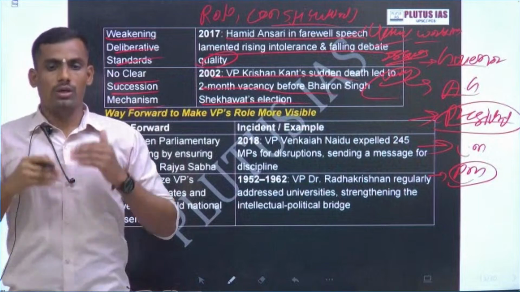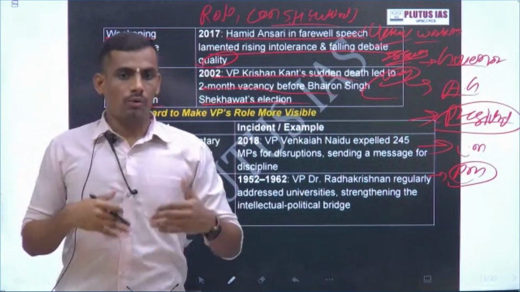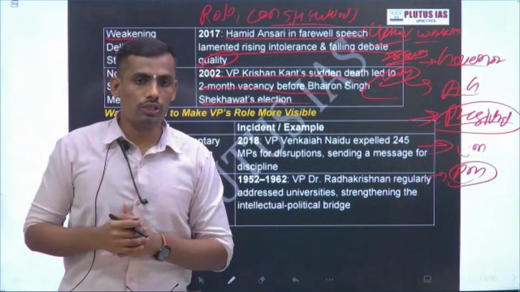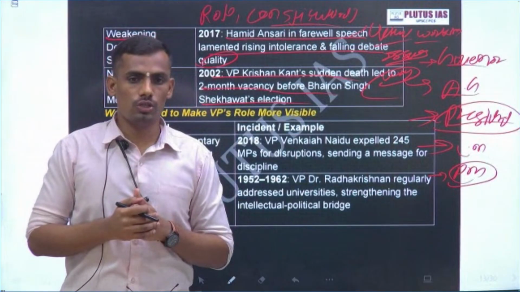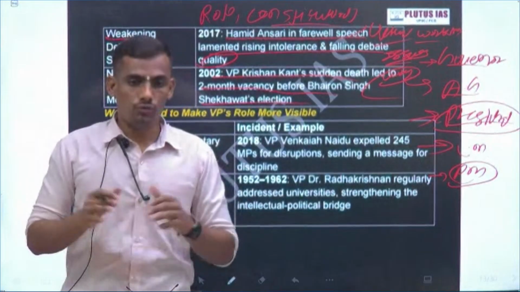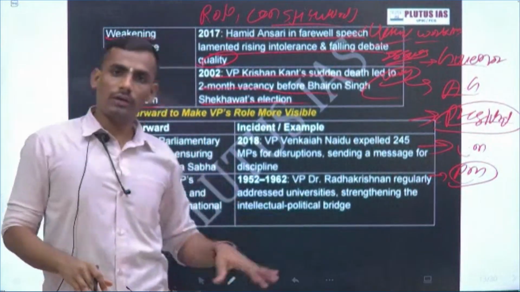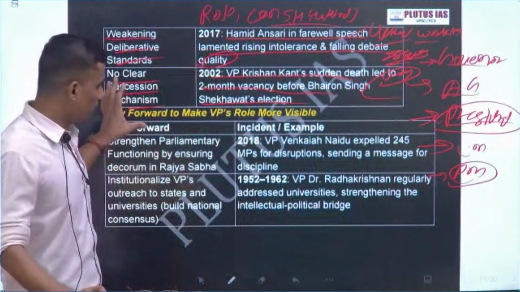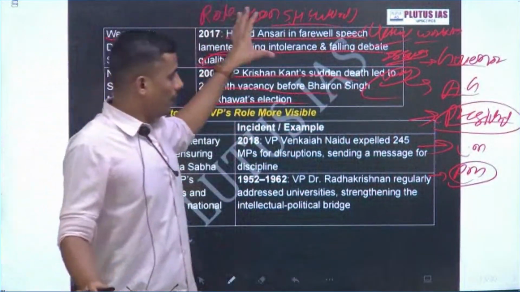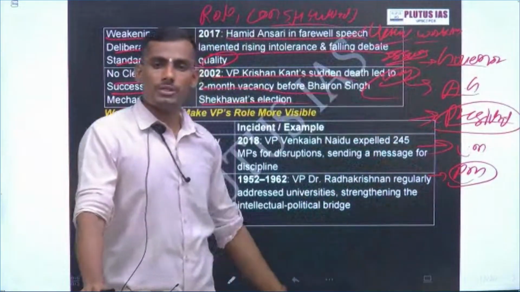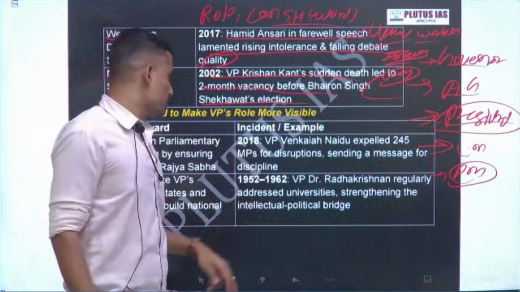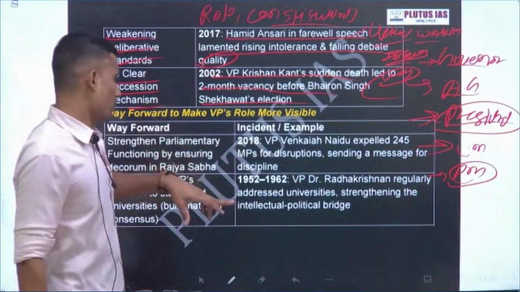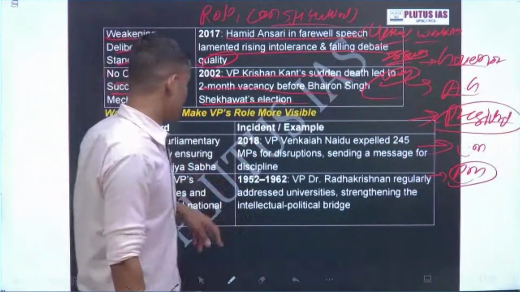What is the issue, why has this issue arisen, what exactly is the present situation, how we can resolve this issue, what are the challenges to resolve it, and the way forward to finally settle the matter. So this is the broader approach for every office. I'm just talking about the VP, but I told you about all the constitutional and non-constitutional offices. Then strengthening parliamentary functioning by ensuring decorum in the Rajya Sabha. These are the examples, you can go through them.